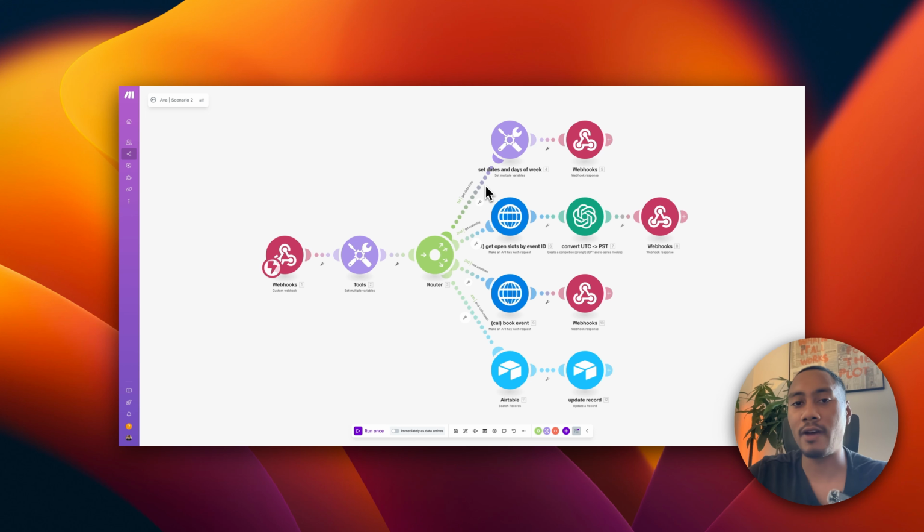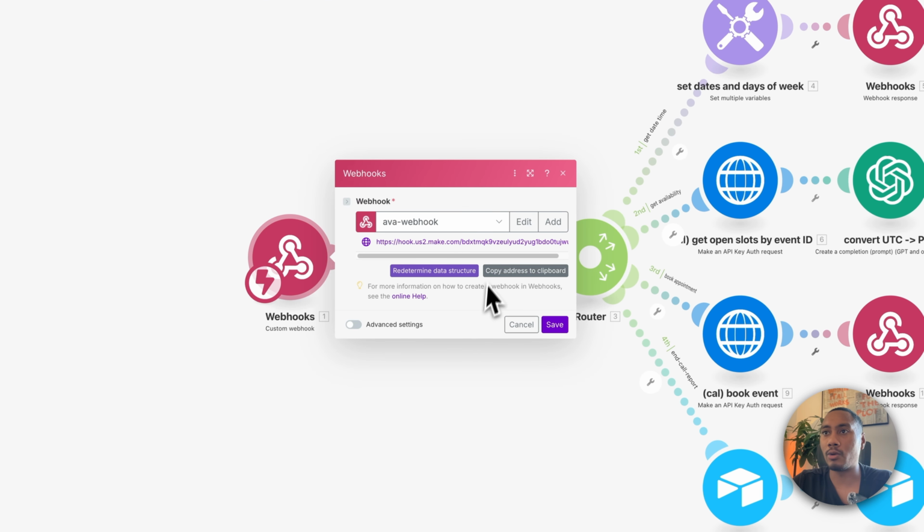Okay, now that we have the foundation laid down, now we have to get everything connected on Vapi and Make. So we need to connect our tool call IDs, assign and connect all the variable values, but we also need to add our webhook URL to our Vapi account so that it can send all the data for the tool calls and end call report to this scenario here, which we have been working on all along. Okay, so we're going to grab this webhook URL. So let's copy to clipboard.